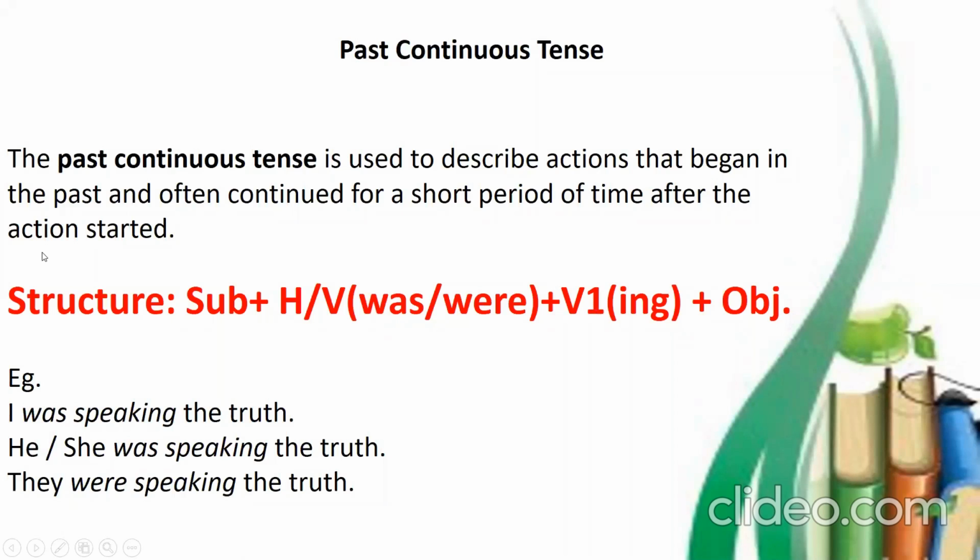Okay, so when do we use past continuous tense? The past continuous tense is used to describe actions that began in the past and often continued for a short period of time after the action started. Means it is used to indicate an action that began in the past, but it was not completed. It was continued for a short period of time. So for such actions, you use past continuous tense. Okay.